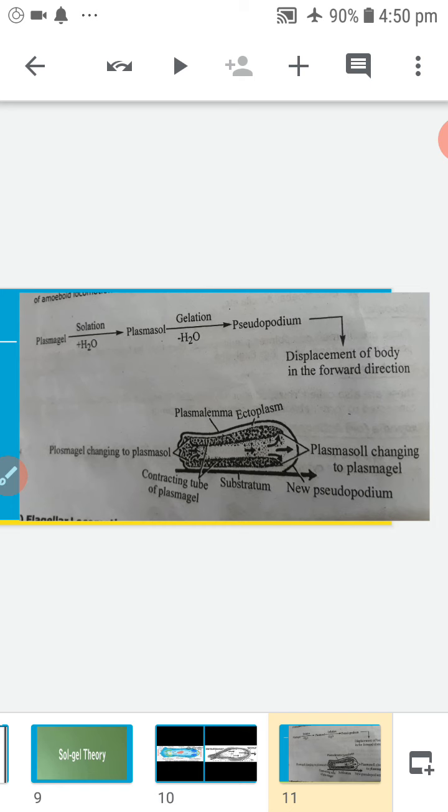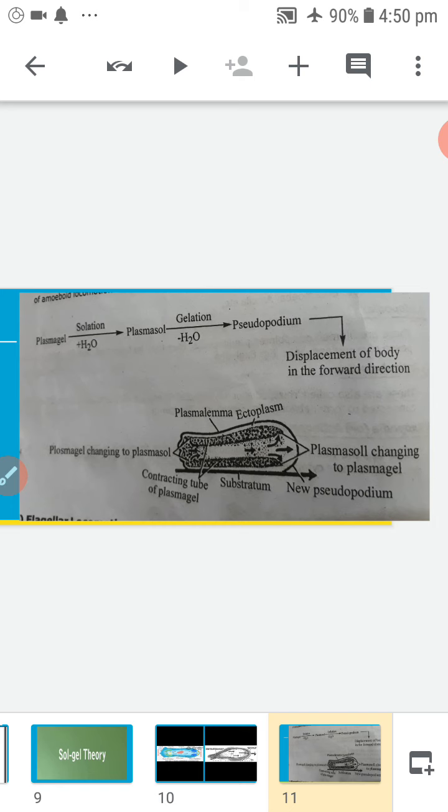This theory was proposed by Hyman in 1917 and strongly supported by Pantin, Most and others. This is the most accepted theory.